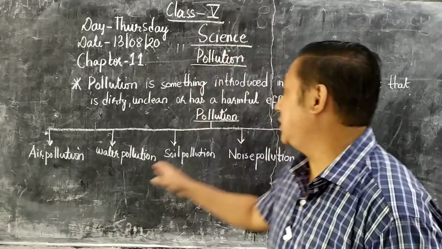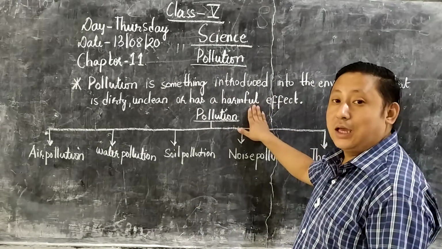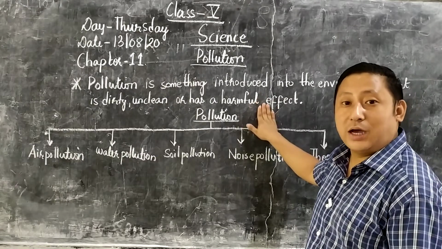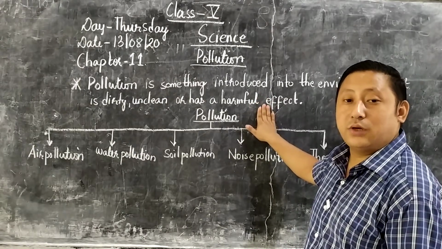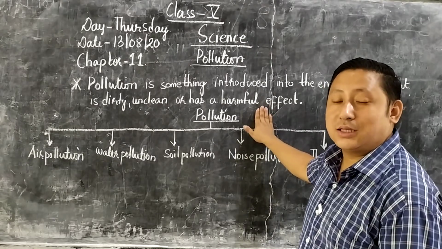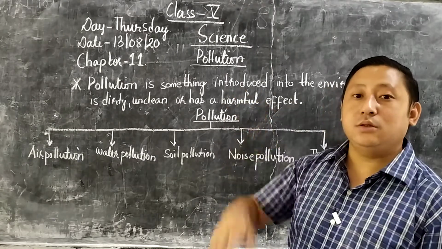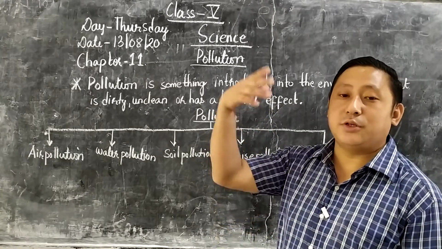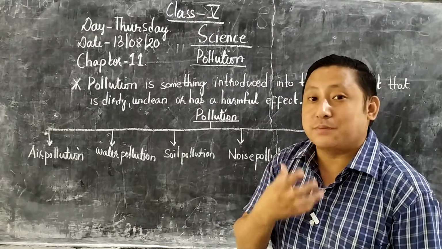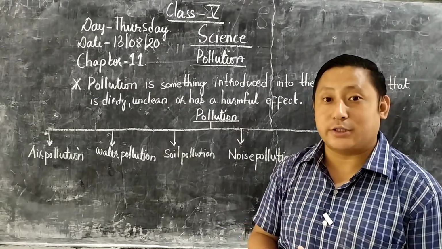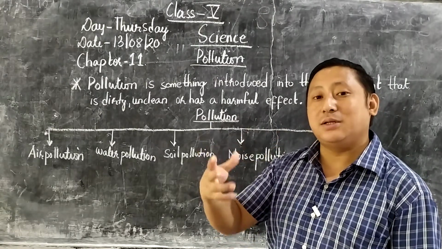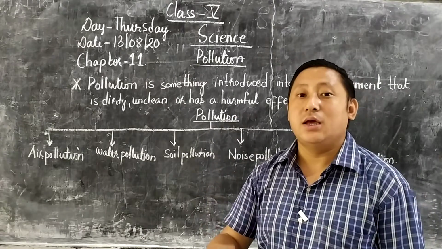Already I have given you some definitions. Pollution is something which affects and disturbs the environment. From there only all kinds of diseases and sickness come. For example, you can see the black smoke from the chimneys of the factory. That black smoke is not oxygen. If you go there and smell it, you will die early. It is carbon dioxide. Did you get it? These kinds of things are done by human beings, which affects the environment.